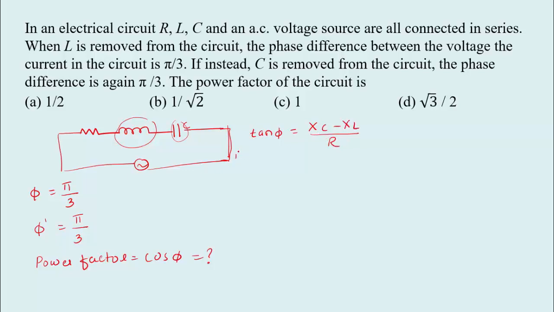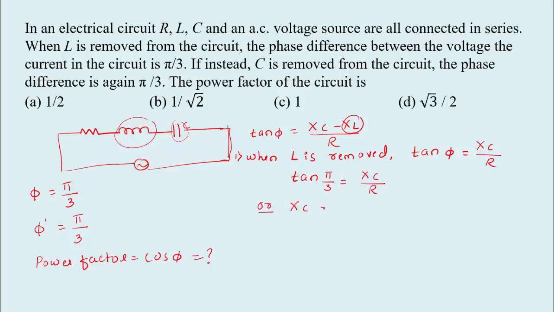See here, in the first case, when L, that is the inductor, is removed, then tan phi will become XC divided by R, since XL is removed from this equation. We have the value of phi, so tan pi by 3 equals XC divided by R, or we can write it as XC equal to R tan of pi by 3. Let us take it as the first case, equation 1.